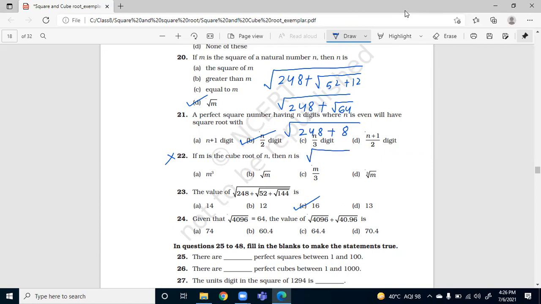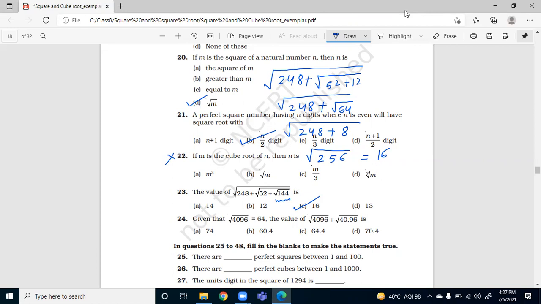Ma'am, the answer is 256 and the square root of 256 is 16. Excellent. So you need to work from the last one. First you need to calculate root 144, then whatever is the sum, root 64, then root 256. Okay, let's proceed to the 24th question.